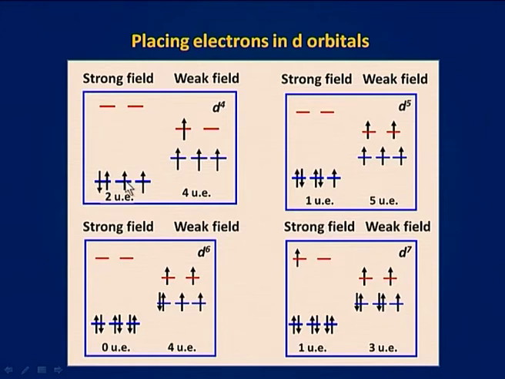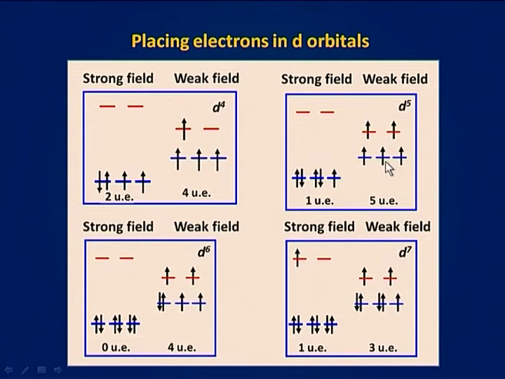But for weak field, there are 3 electrons in the t2g set and 1 in the eg set, and the number of unpaired electrons is 4. For d5 configuration, for strong field, the number of electrons in the t2g set is equal to 5 and the number of unpaired electrons is 1.